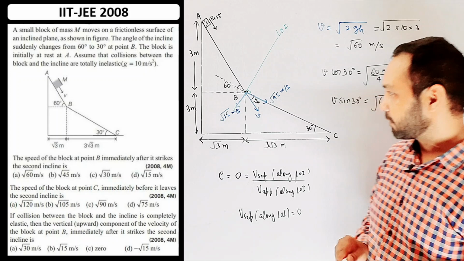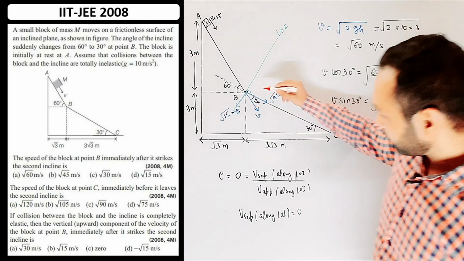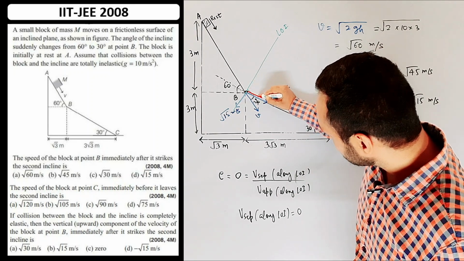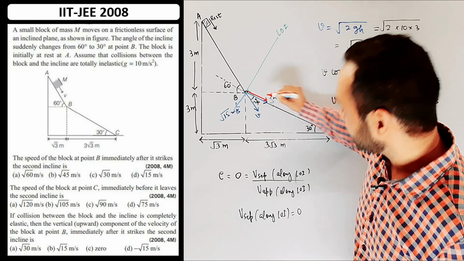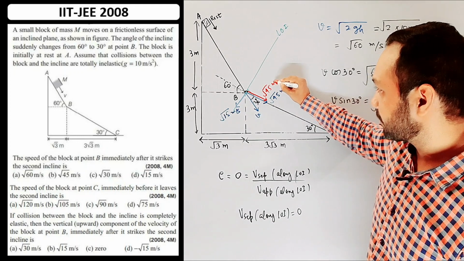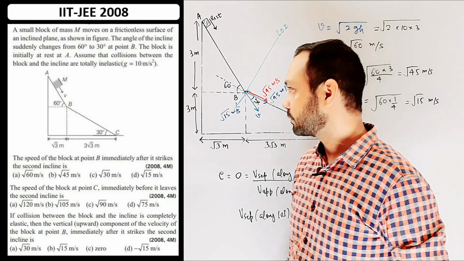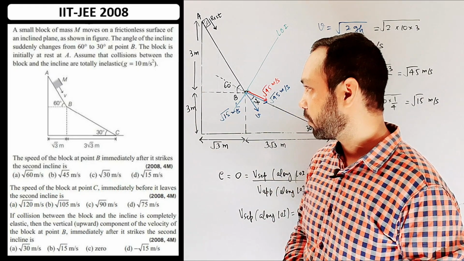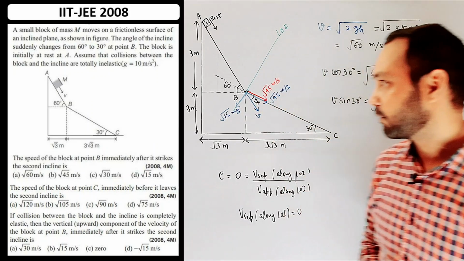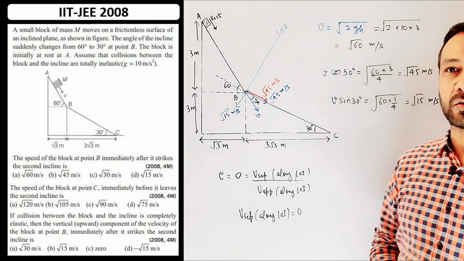So after the inclined plane, this whole velocity root 15 meter per second would be lost, but this velocity will be intact. So just after collision, the velocity of the block would be root 45 meter per second along the inclined plane. And that is what is asked in the first question: the speed of the block at point B immediately after it strikes the second inclined plane. So that answer is root 45 meter per second, and that is option B.